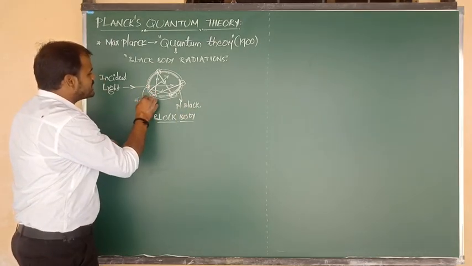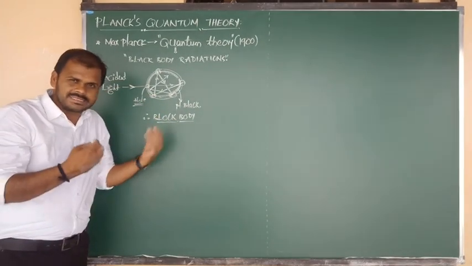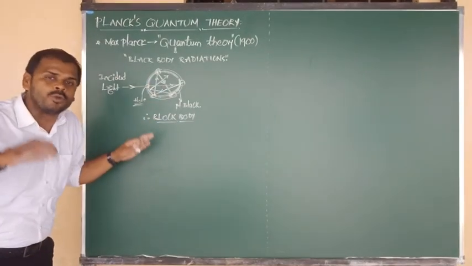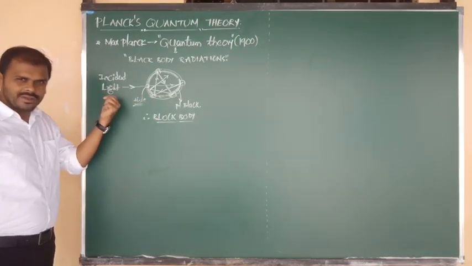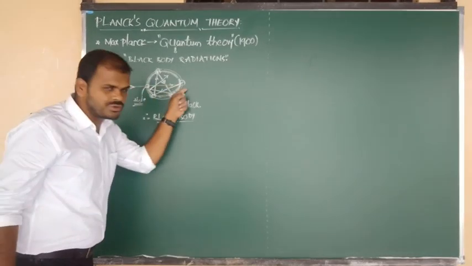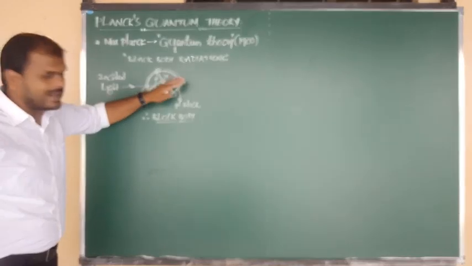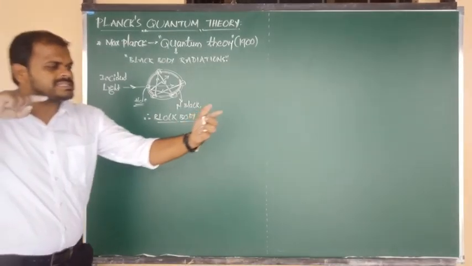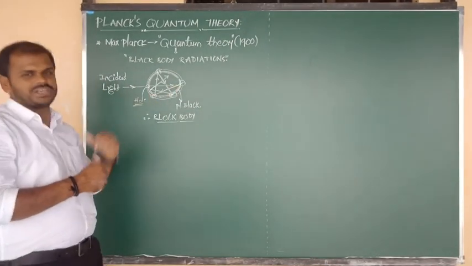So we can see the presence of a small hole. This is the diagram of the black body. Now through this black body, I am going to pass an incident light. The light incident on the surface of the black body will move continuously through the hole. The incident light which moved into the black body strikes the surface of platinum black, and that undergoes reflection.